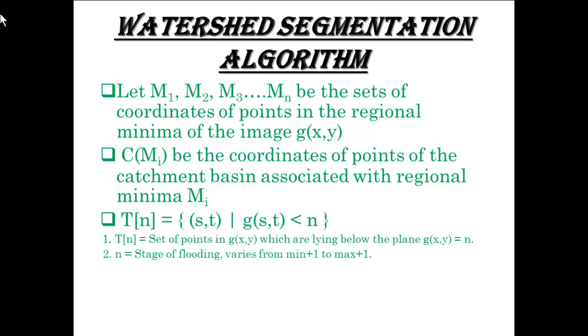N equals the stage of flooding and varies from min+1 to max+1. Min equals the minimum gray level value. Max equals the maximum gray level value.